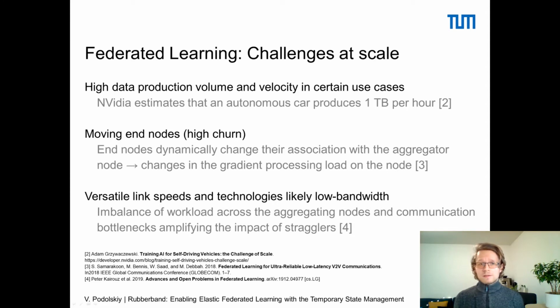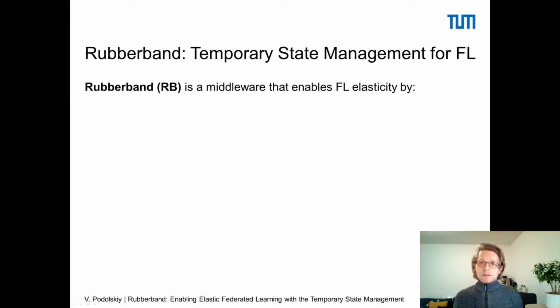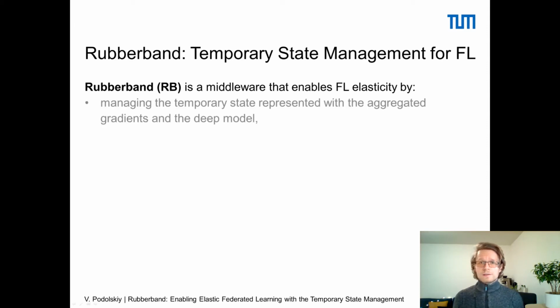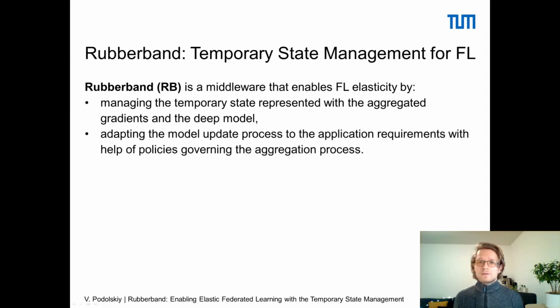Rubberband aims to address these challenges. Rubberband is a middleware that aims to enable elasticity for federated learning applications. It does so by managing the temporary state of the learning process, that is, the gradients in the deep model, and by adapting the model update process to the application requirements.